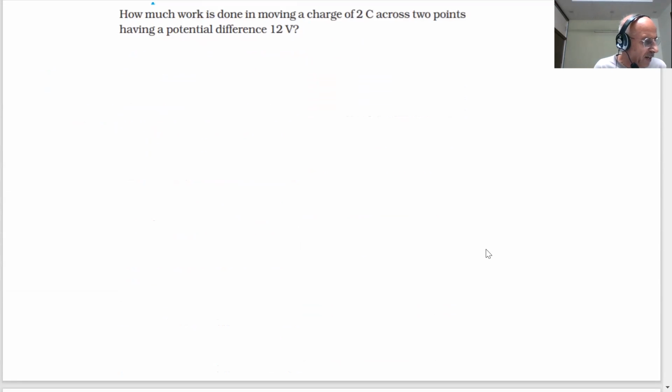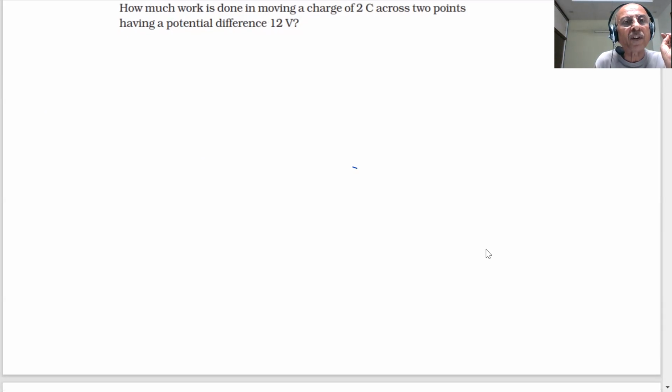The question is, students: you say that electrons cannot flow unless we create an electric pressure. Electric pressure is created by attaching a cell or a battery, or in other words, work has to be done in moving a charge from point A to B. And we have given a formula for that. How much work is done in moving a charge of 2 coulombs across 2 points, having a potential difference of 12 volts? This is our question.